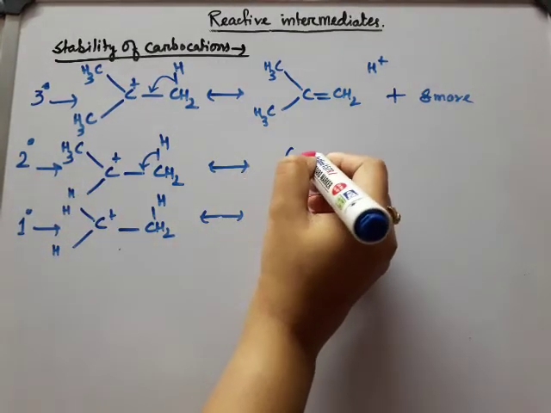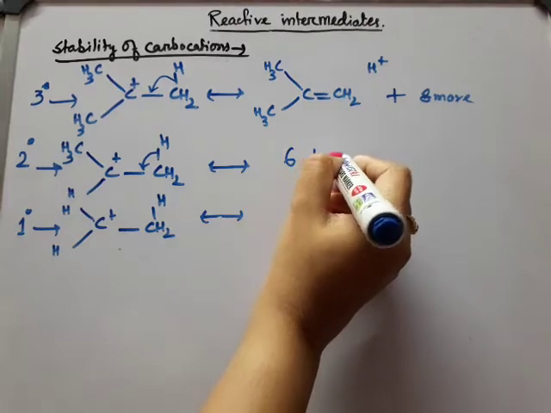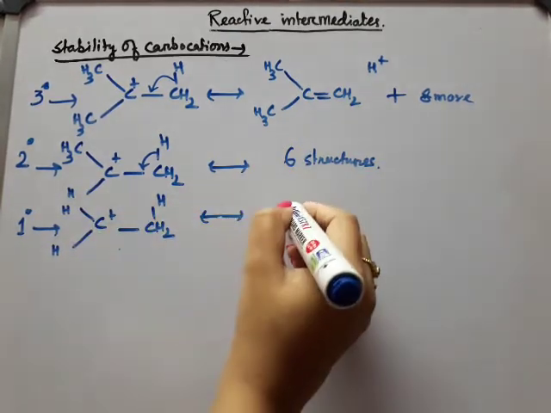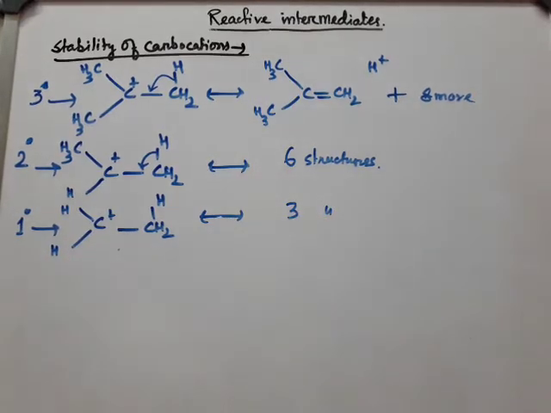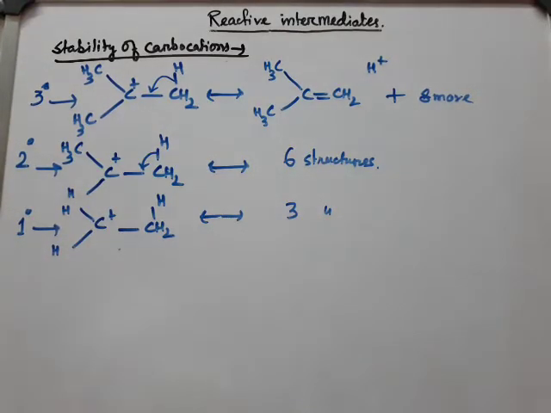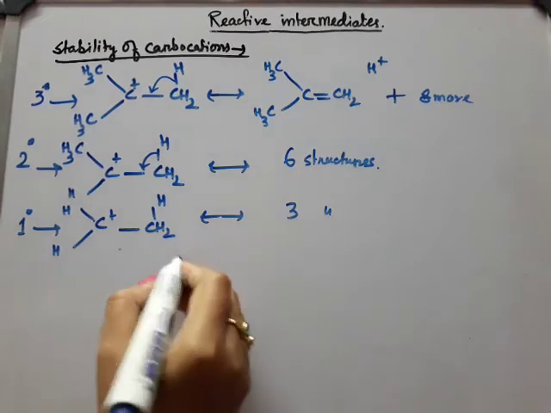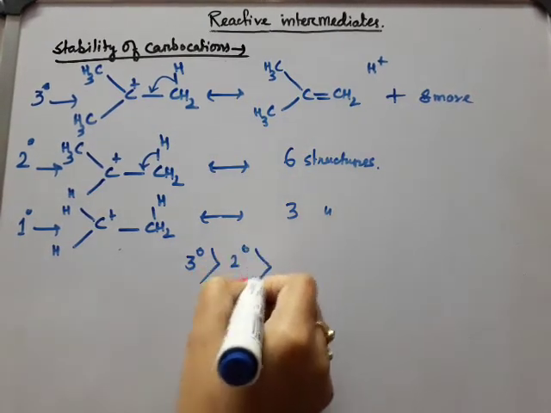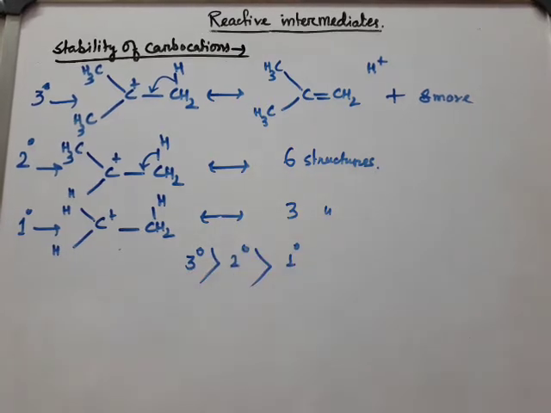That means 6 structures. And here only 3 structures are possible. That is why the stability of 3 degree carbocation is greater than that of 2 degree, and this is greater than that of 1 degree carbocation. Okay.